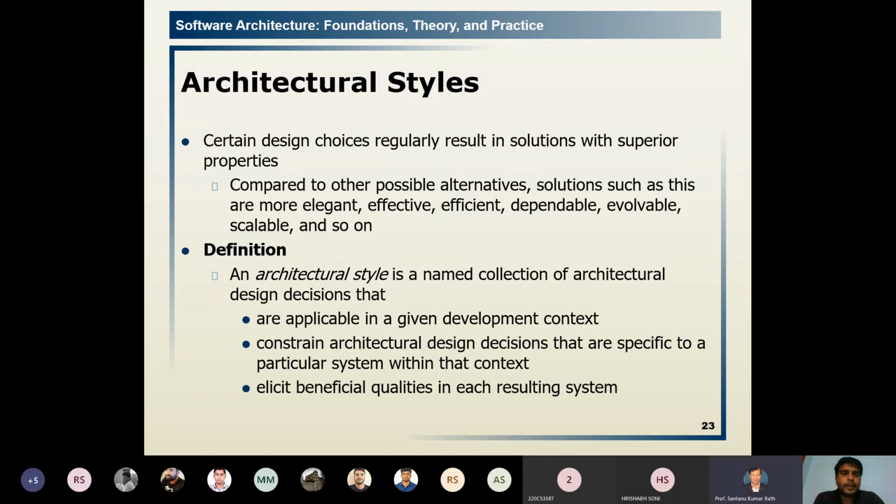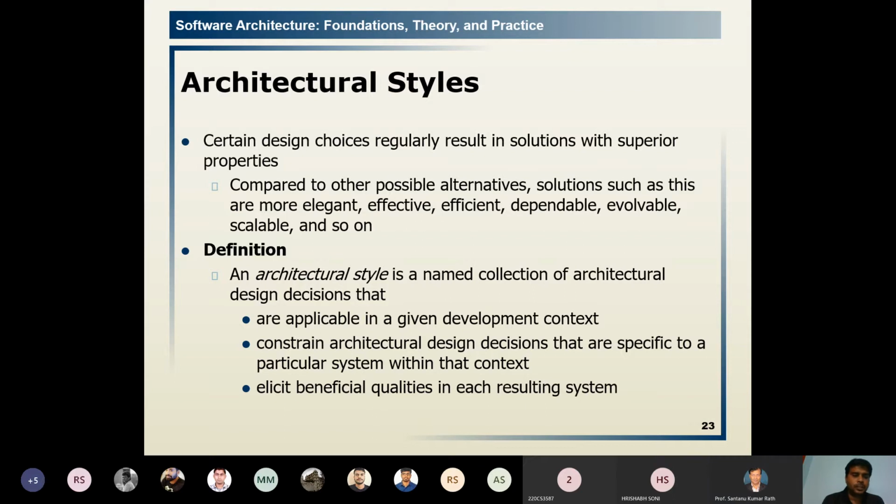For this we need some style for our architecture. These are compared to other alternatives, other solutions, such as how elegant, effective, efficient, dependable, available, or scalable it is, and so on. These are some quality parameters associated to enhance the superiority of an architecture property.